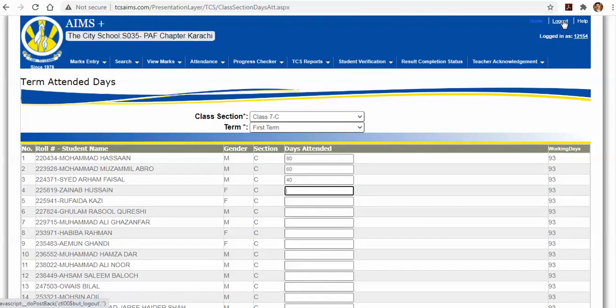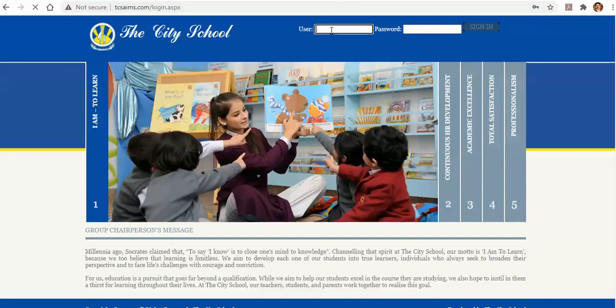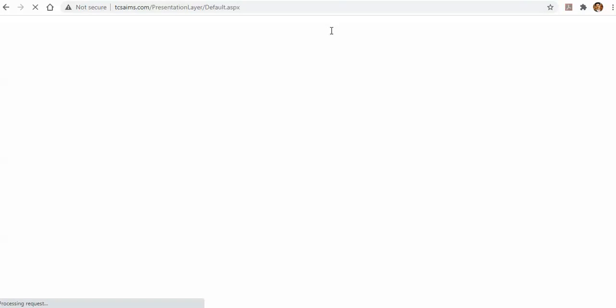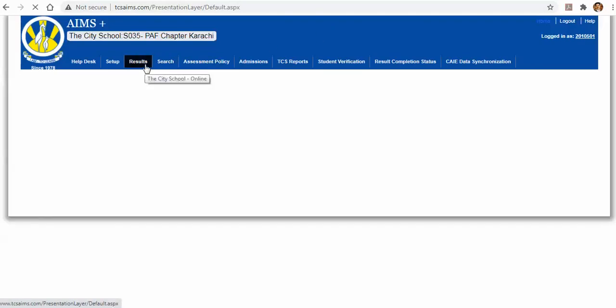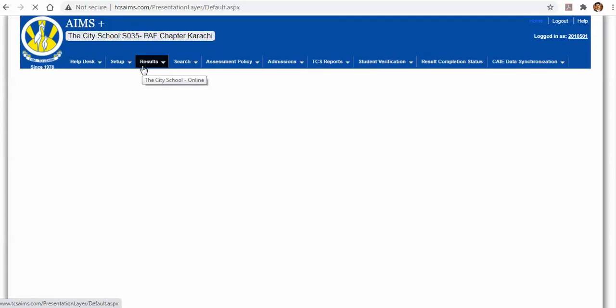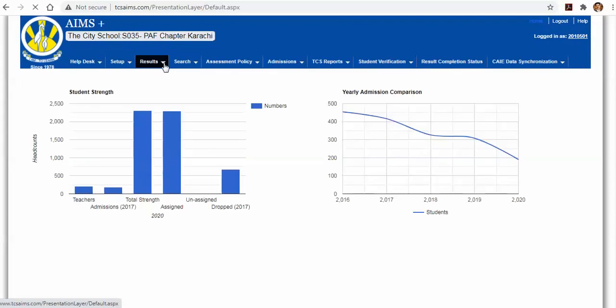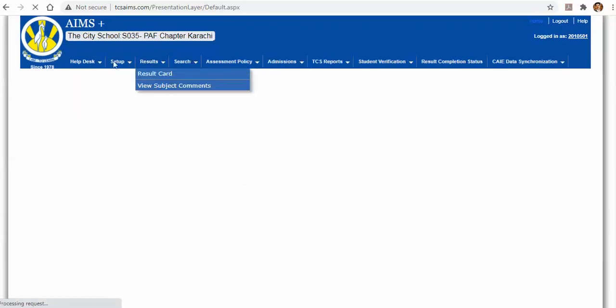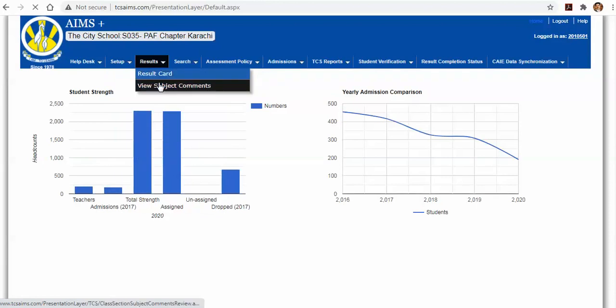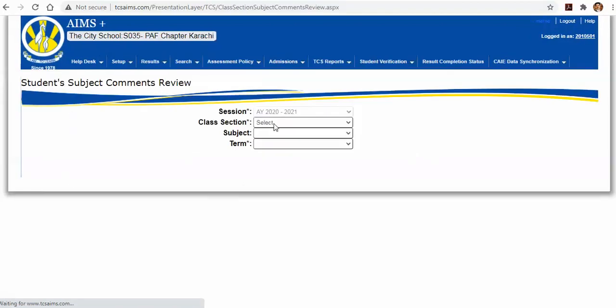Now we will quickly log in as a campus head, to see how a campus head can perform the review and editing responsibility of the comments. Login using campus login and go to results. In the results menu you will see view subject comments. Simply go to view subject comments.